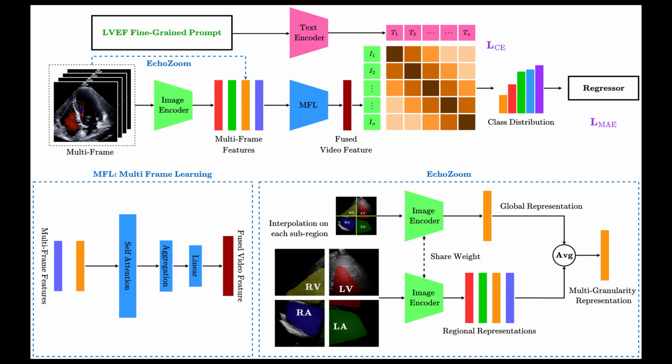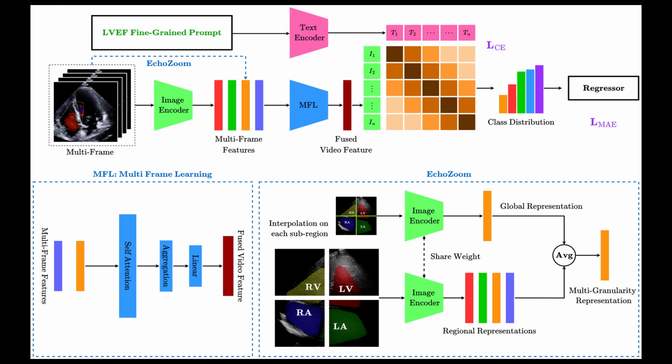Most deep learning models for cardiac analysis are data hungry. They need thousands of annotated videos to work well. And annotating medical data is slow, expensive, and requires specialists. That's where a smarter starting point comes in: vision language models like CLIP, which are already pre-trained on massive amounts of image text data.